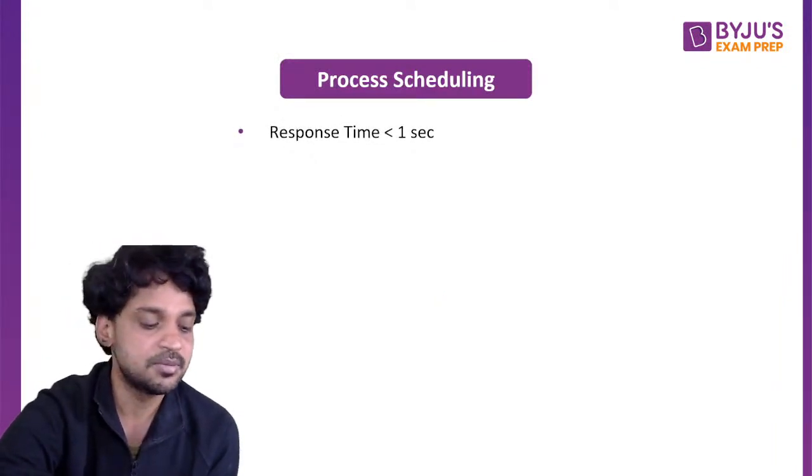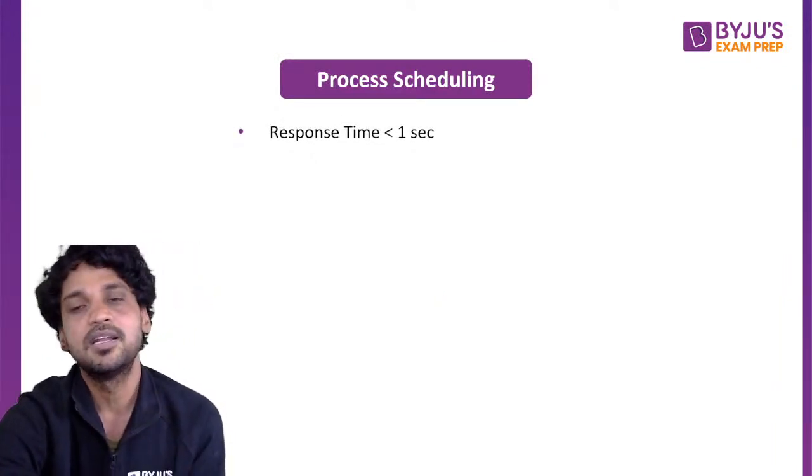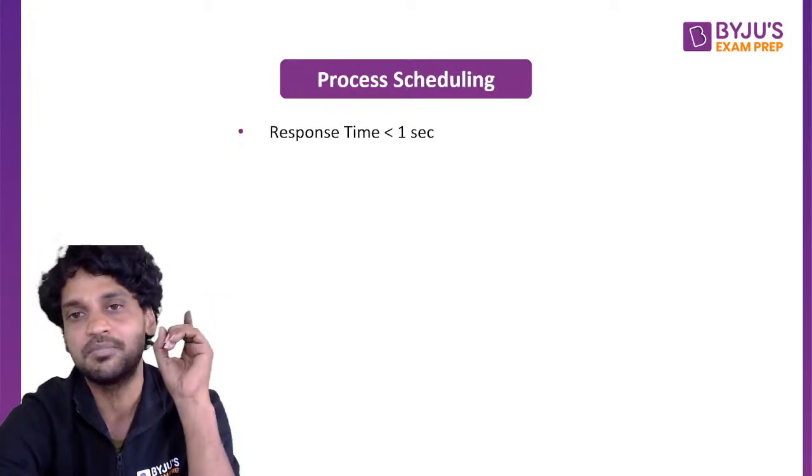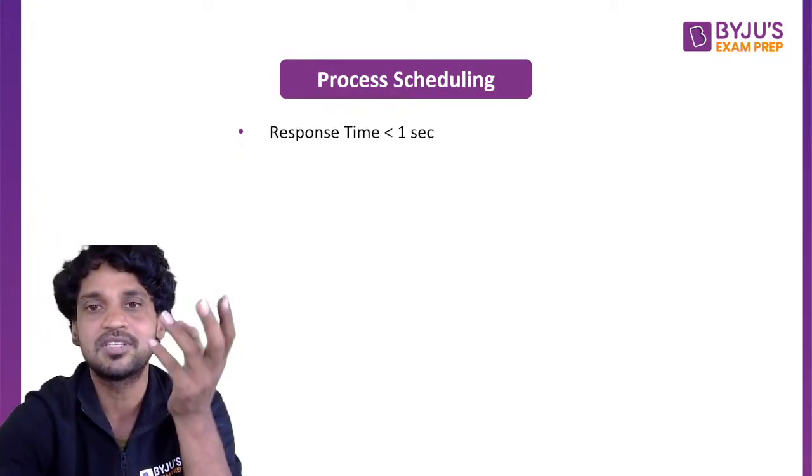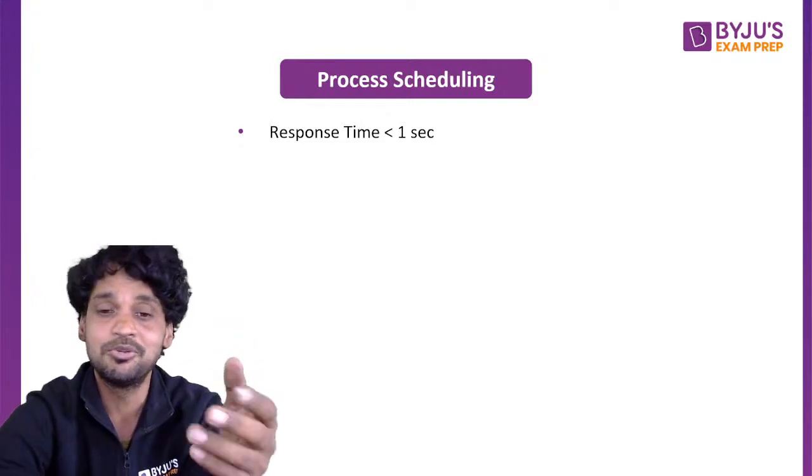Next thing is process scheduling. Important terms: response time must be less than one second. When it comes to the response time, it should always be less than one second. If the response time is more, the user will lose interest.